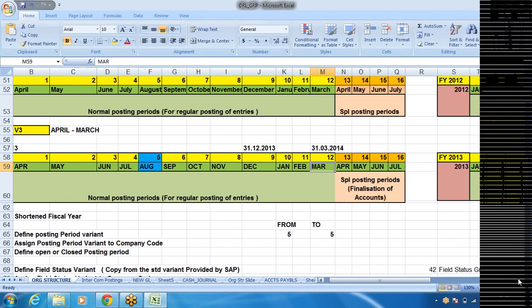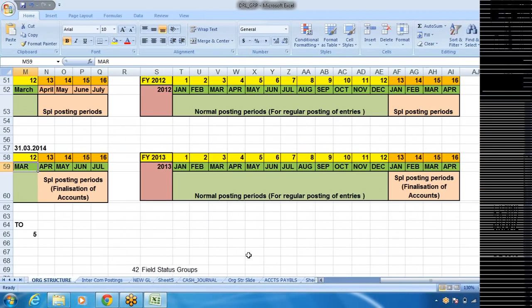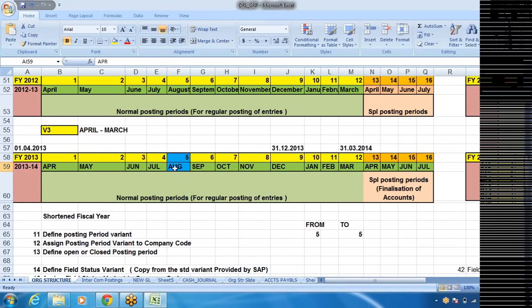If it is January to December, it is the same process. January to December are 12 posting periods, and these are called normal posting periods. Special periods are for the purpose of finalization of accounts. Now, after January to December, 4 periods are given for finalization of accounts.